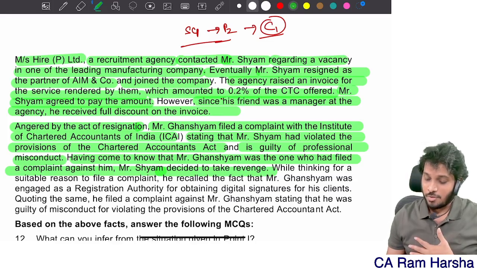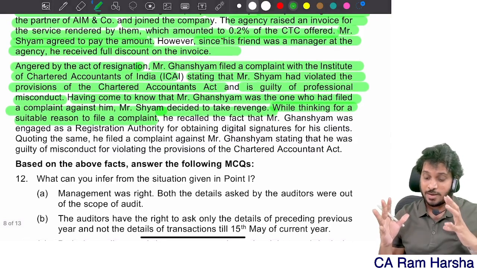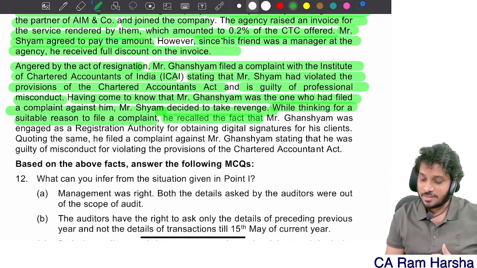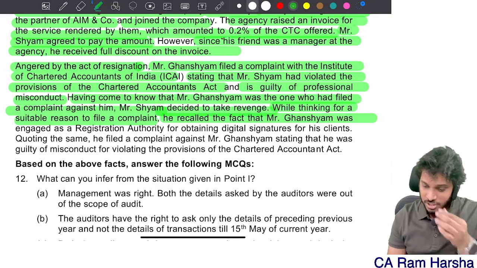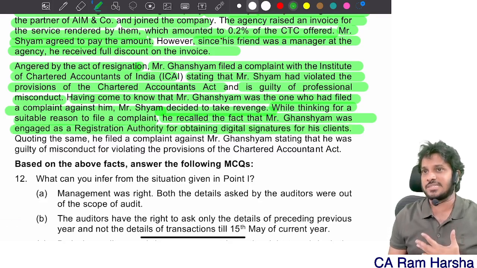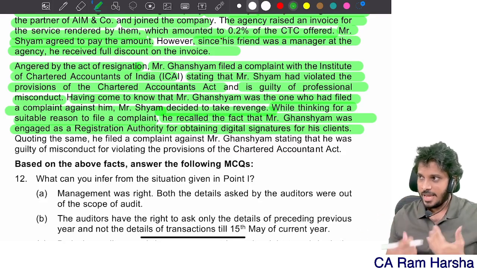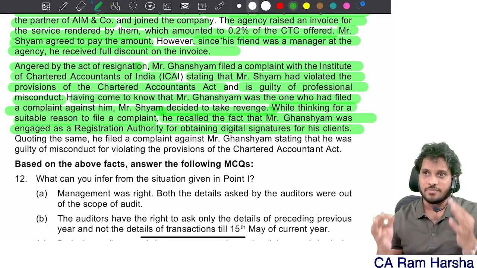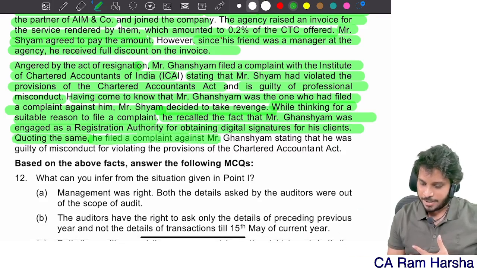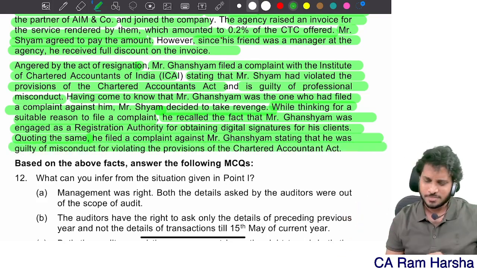Having come to know that Gyan Shyam was the one who filed the complaint against Shyam, Shyam decided to take revenge. While thinking of a suitable reason to file a complaint, now this fellow, Shyam, is looking for a reason. On Gyan, what complaint should I file? He recalled the fact that Ghanshyam was engaged as a registering authority for obtaining digital signatures for his clients. Hey, you can be a registering authority for getting digital signatures. Ethical Standard Board decisions, we have seen it. A CA in practice can act as a registering authority for getting digital signatures. So this fellow complained, quoting the same. He filed a complaint against Ghanshyam stating that he was guilty of misconduct for violating. No, he is not guilty. Correct?